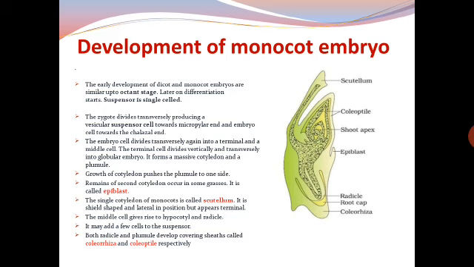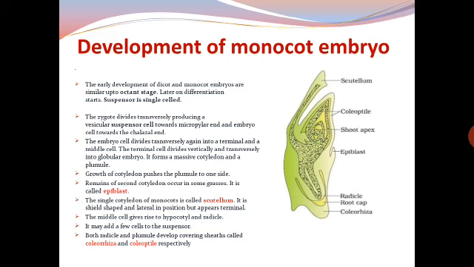Coming to the next, the development of monocot embryo. The early development, as I discussed, of dicot and monocot embryos is similar up to the octant stage. Later on, differentiation starts. The suspensor is single celled over here. The zygote divides transversely, producing a vesicular suspensor cell towards the micropylar end and an embryo cell towards the chalazal end. The embryo cell divides transversely again into a terminal and a middle cell.